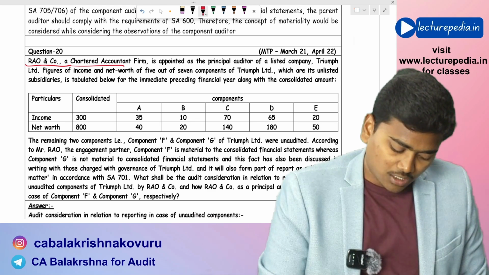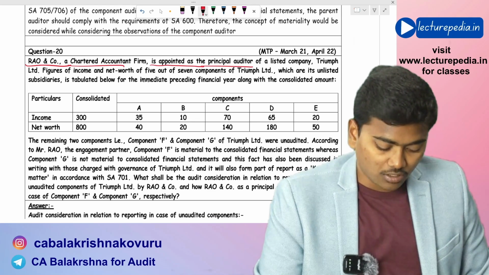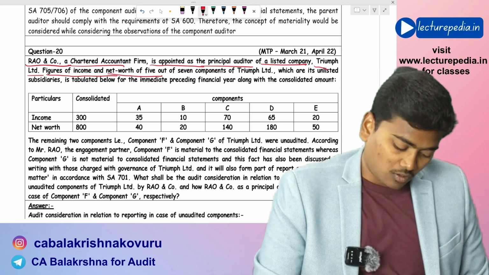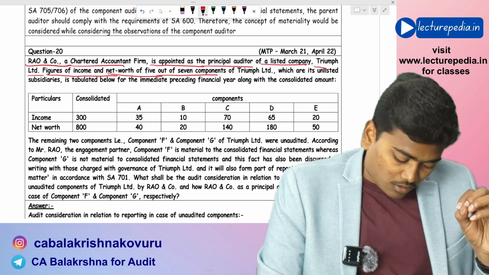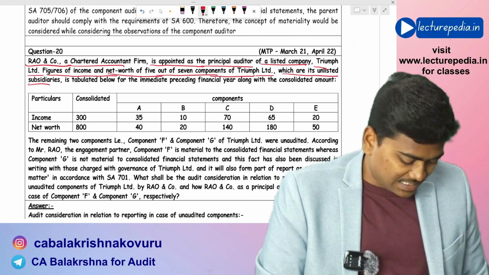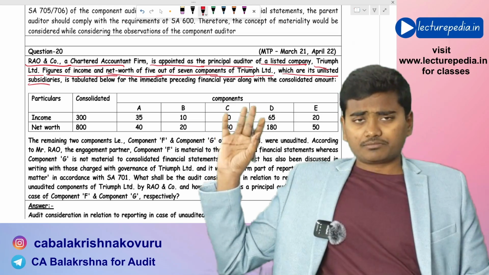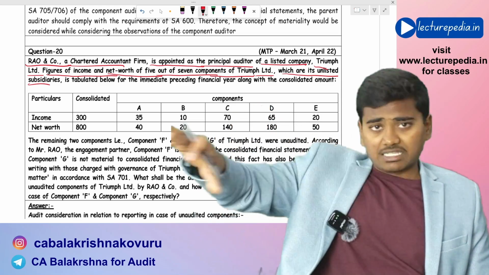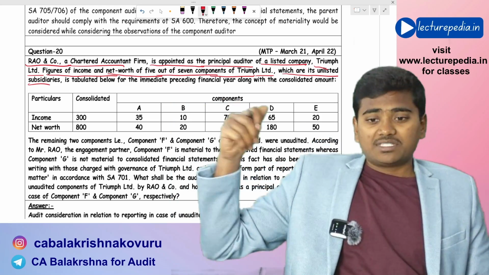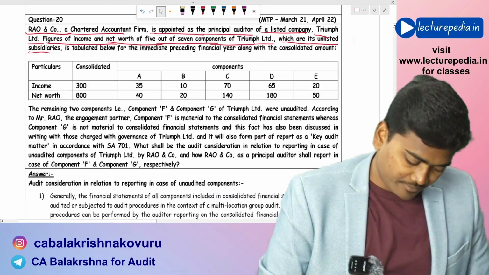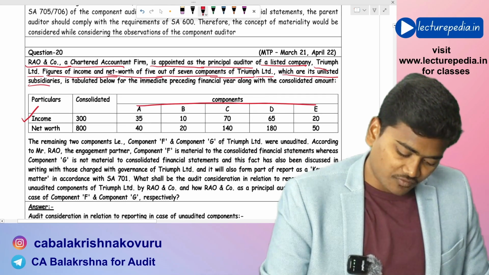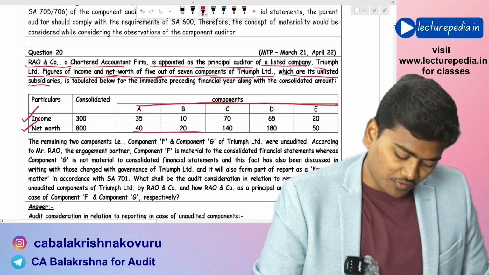Rao and Company, a chartered accountant firm, is appointed as principal auditor of listed entity Triumph Limited. Figures of income and net worth of five out of seven components of Triumph Limited, which are its unlisted subsidiaries, have been given. Triumph Limited is having seven subsidiaries. Of those seven subsidiaries, the numbers related to five subsidiaries are given here. What is the income of each of these subsidiaries? What is the net worth of each of these subsidiaries? They have given that.